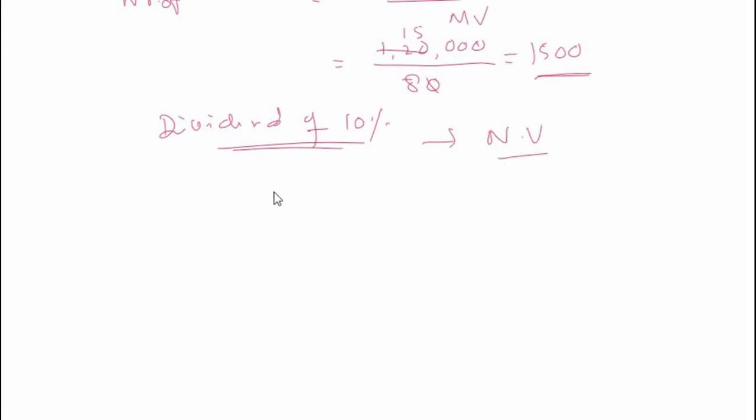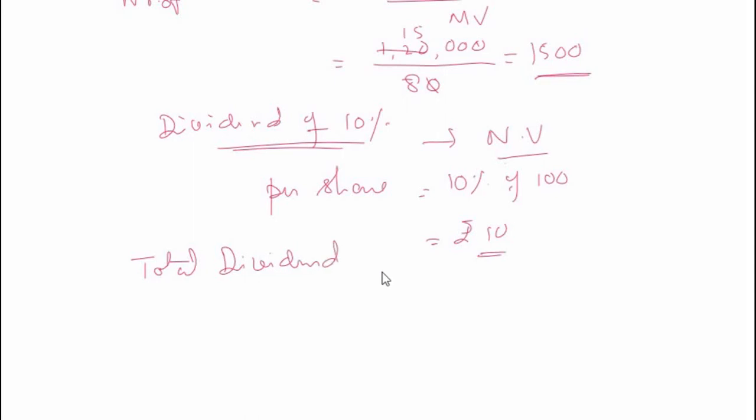So the dividend per share is equal to 10% of 100, which is rupees 10. Now I am holding 1,500 shares, so the total dividend I get here is 1,500 into 10, so I make 15,000 rupees.